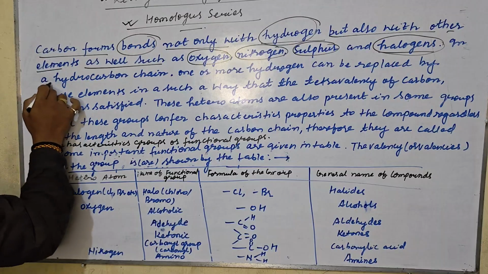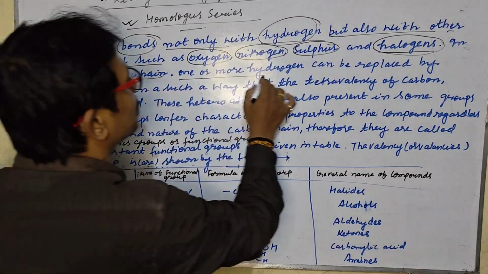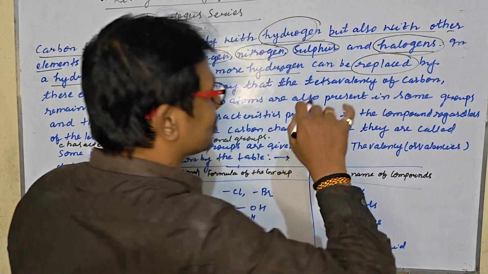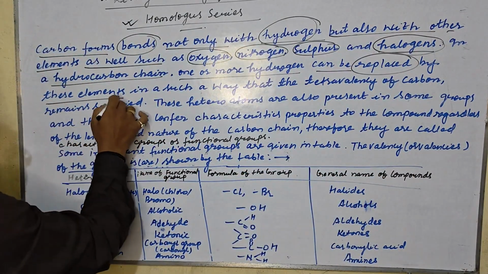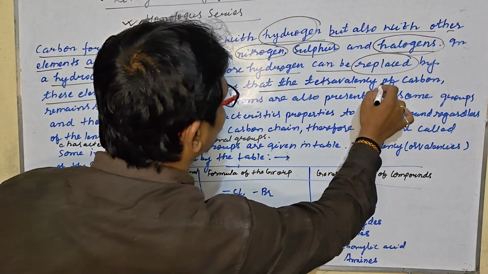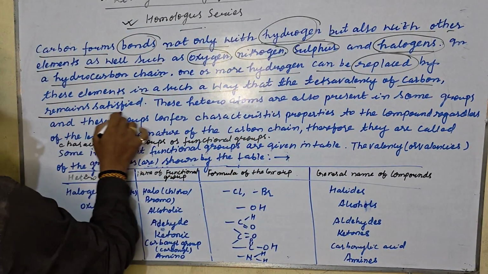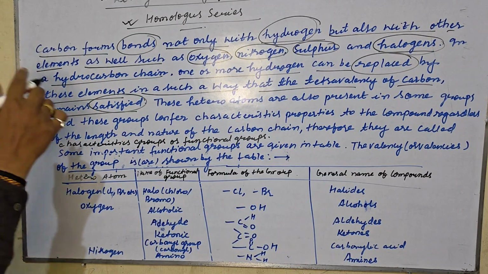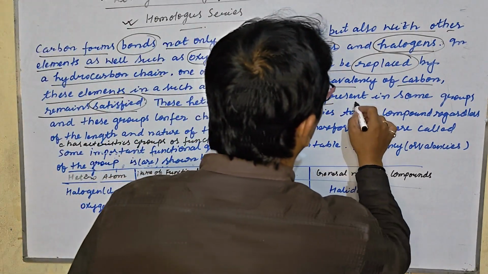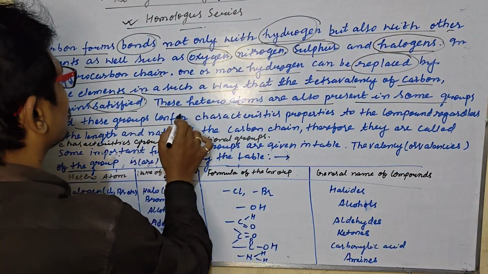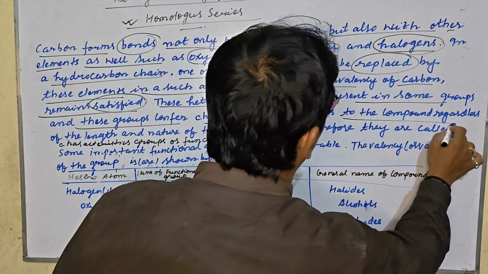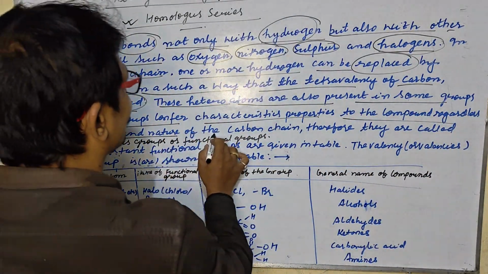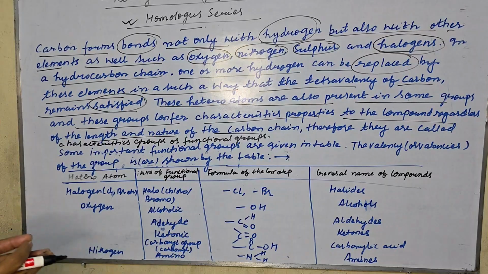So it is clear that in a hydrocarbon chain, one or more hydrogens can be replaced. They are going to be replaced by these other elements in such a way that the tetravalency of carbon remains satisfied. So my dear students, these elements can satisfy the tetravalency of carbon also. These heteroatoms are also present in some groups, and these groups confer characteristic properties to the compound regardless of the length and nature of the carbon chain. So these groups also satisfy the tetravalency of carbon.